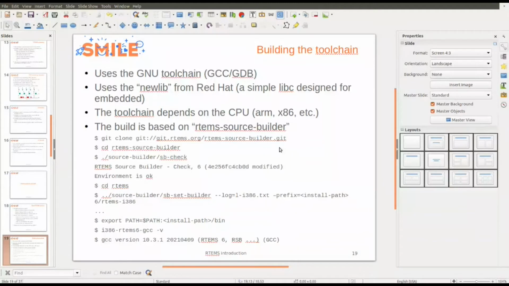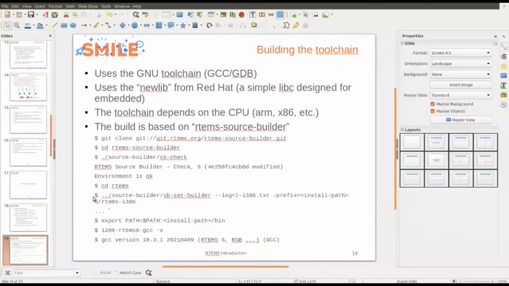And there is a tool which is quite simple to use, called RTEMS Source Builder. With the RTEMS Source Builder, you can build everything: the compiler, the SDK, the RTEMS application. But most of the time, I prefer to build the compiler and then build RTEMS in another step. So you clone the source builder, and you start the sb-set-builder with a prefix for installing the binaries.